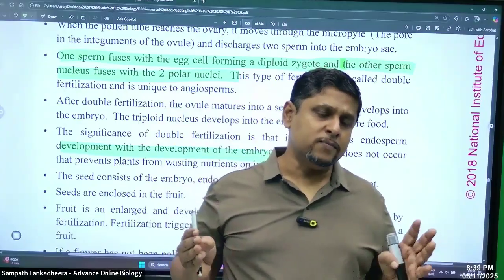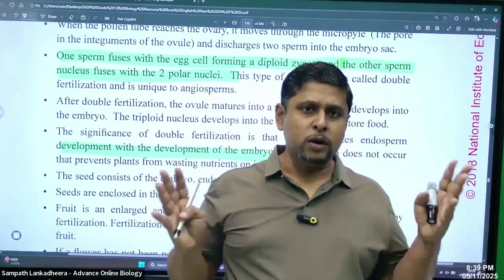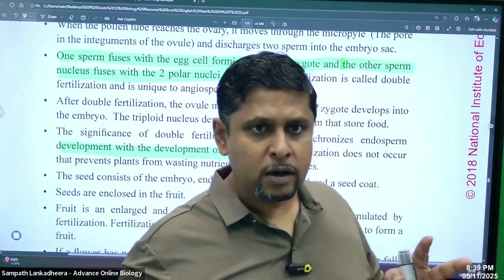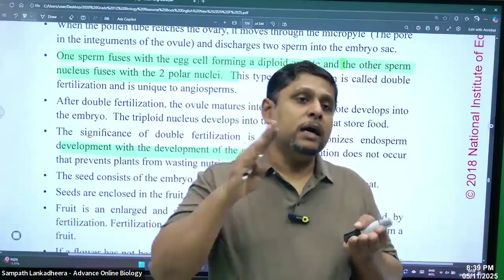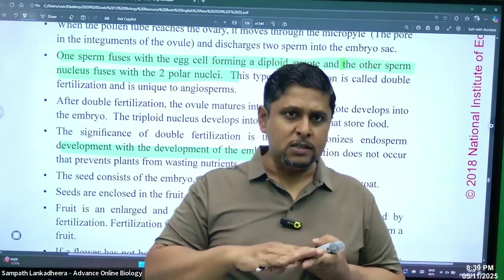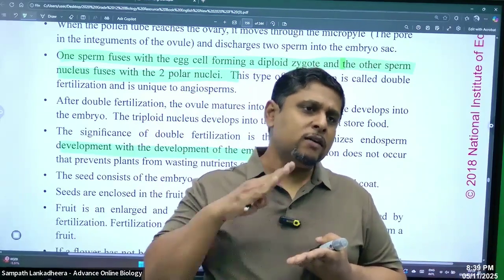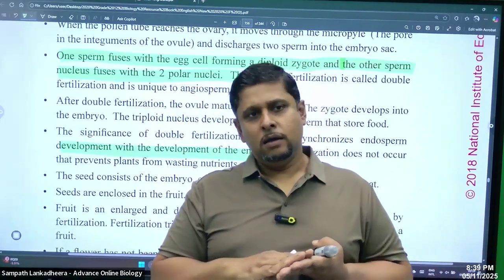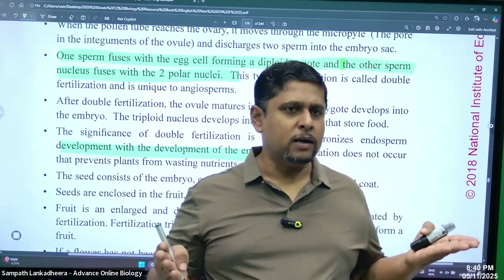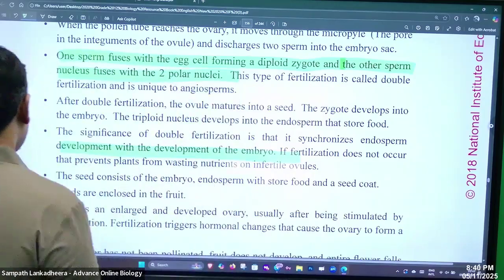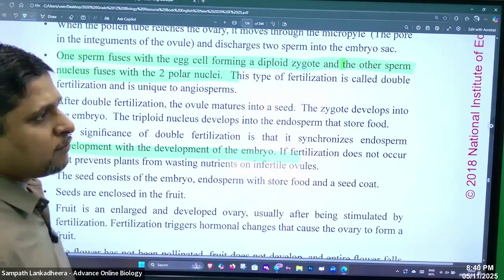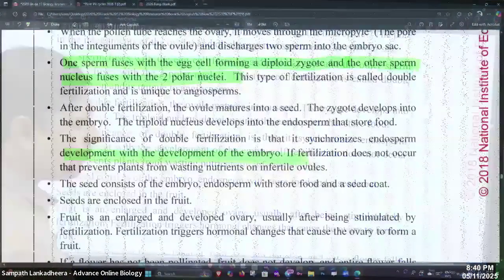Because in some plants, whether the zygote forms or not, the endosperm is going to form. So it's an unnecessary wasting of food, right? So this can be avoided. That's a good plan of the flowering plants, okay?